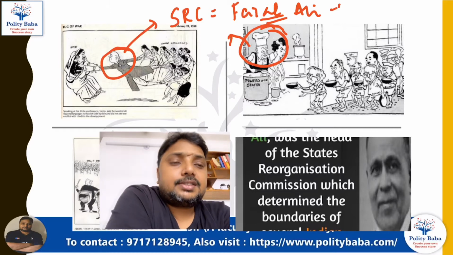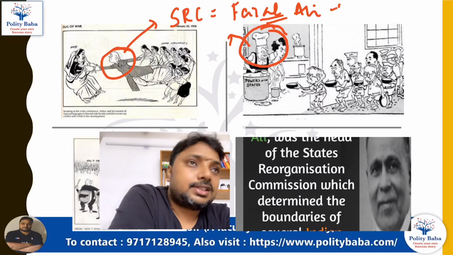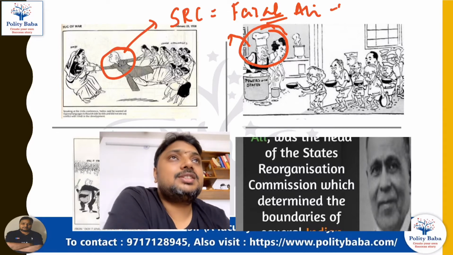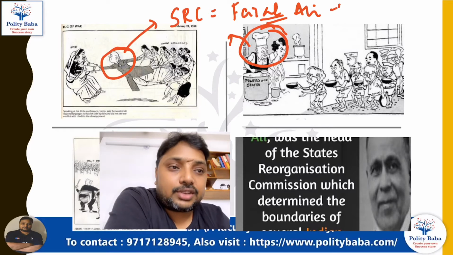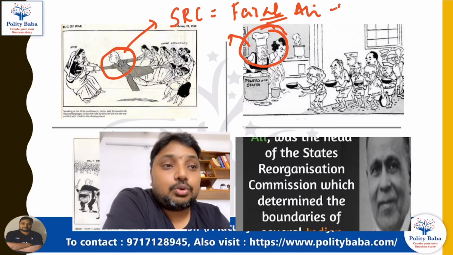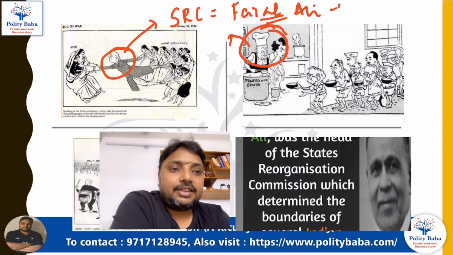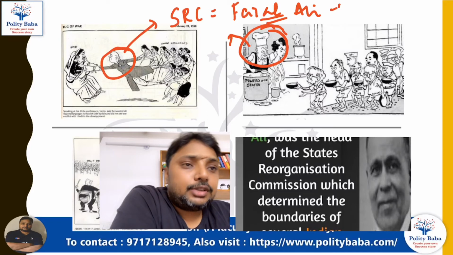It was basically an allegation on the Congress that Congress doesn't want to create states on the basis of language, because this will weaken Congress. If Congress makes a separate Marathi state, Gujarati state, Malayali state, Tamil state, or Telugu state, then all the Telugu politicians in the Congress will defect and form their own Telugu party to control the administration of the Telugu state. Similarly, the Malayalis will defect to form a regional party to control Kerala, and the Gujarati politicians will make their own Gujarati party to control Gujarat.